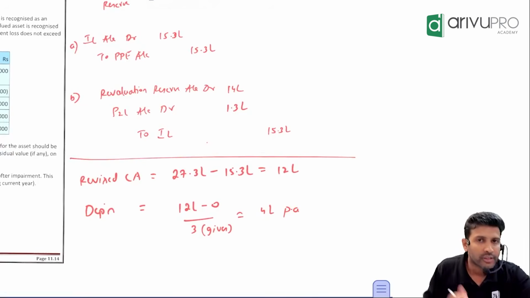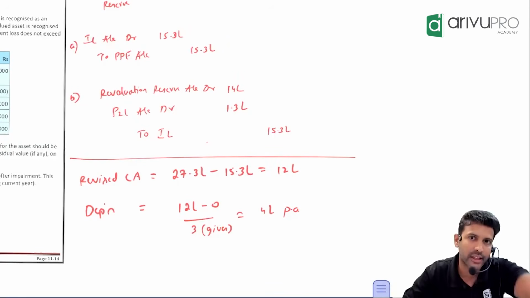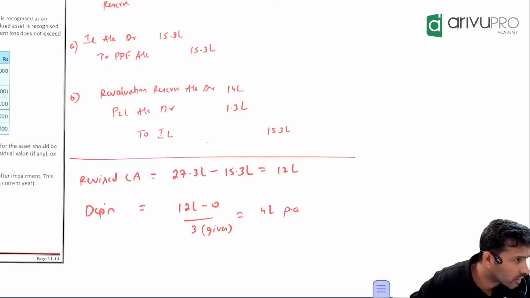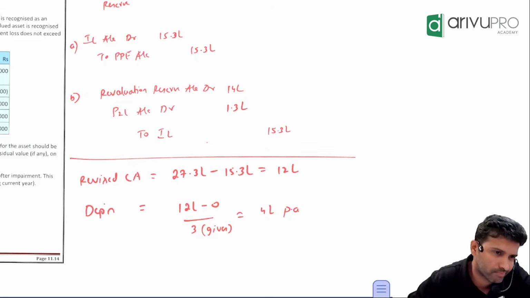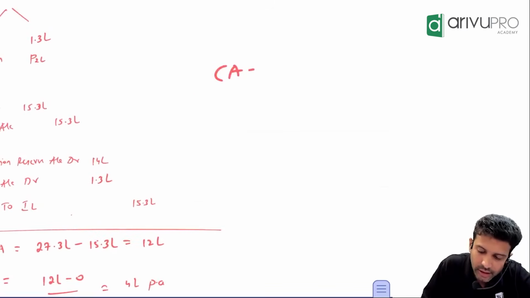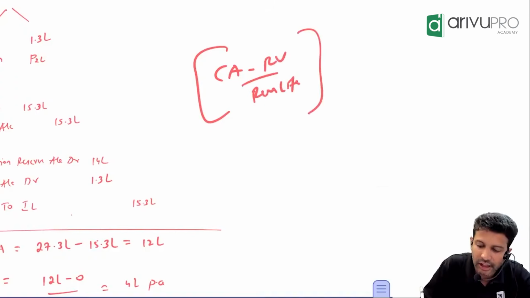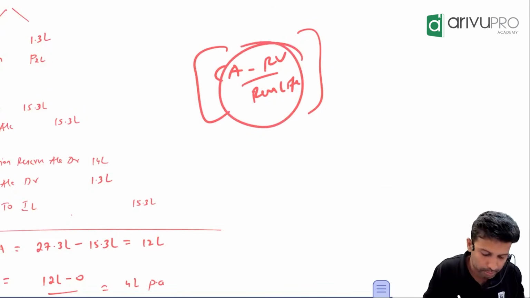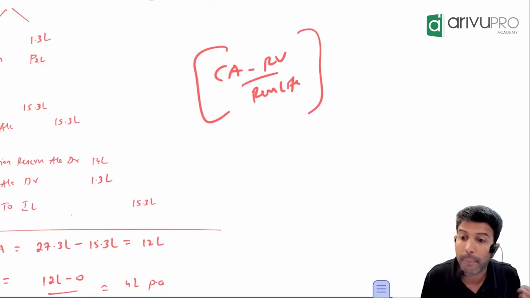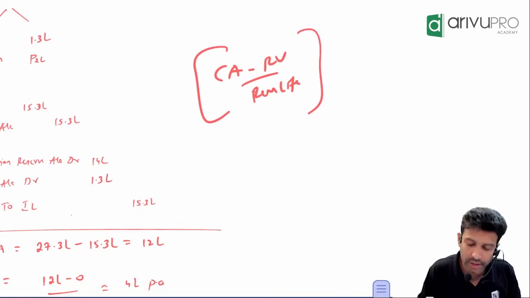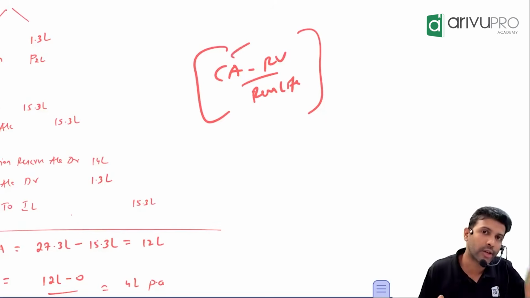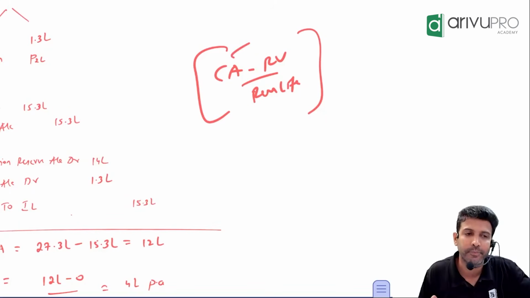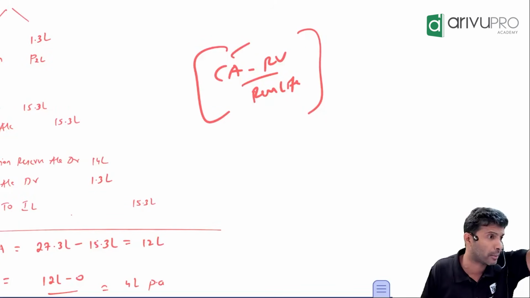Sir, if the carrying amount changes, the residual value changes, or the life changes, depreciation also will change. What is the formula for the straight line method? Carrying amount minus residual value, divided by the remaining life. As long as these three are constant, straight line method depreciation also will be the same. If any of these three numbers changes, then depreciation also will change. Here the carrying amount changed. So can you take the old depreciation or recalculate? Recalculate.